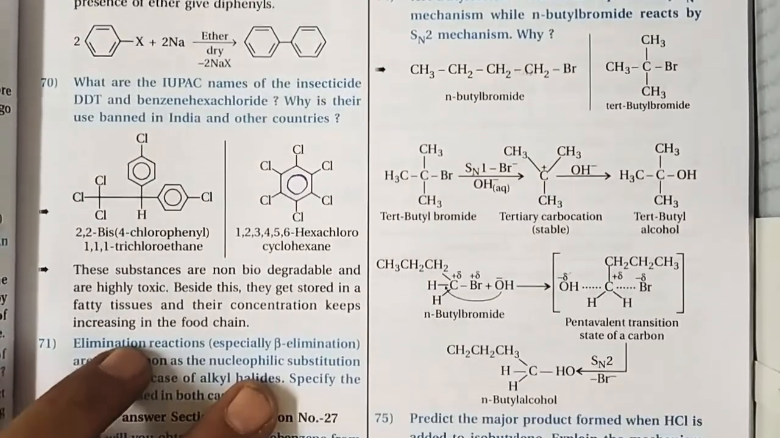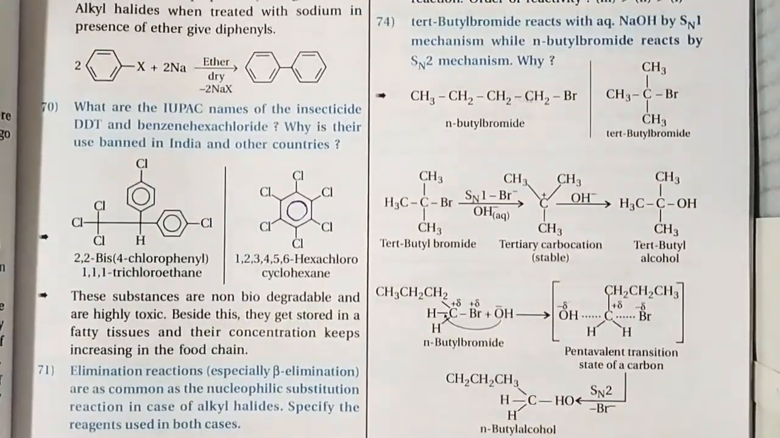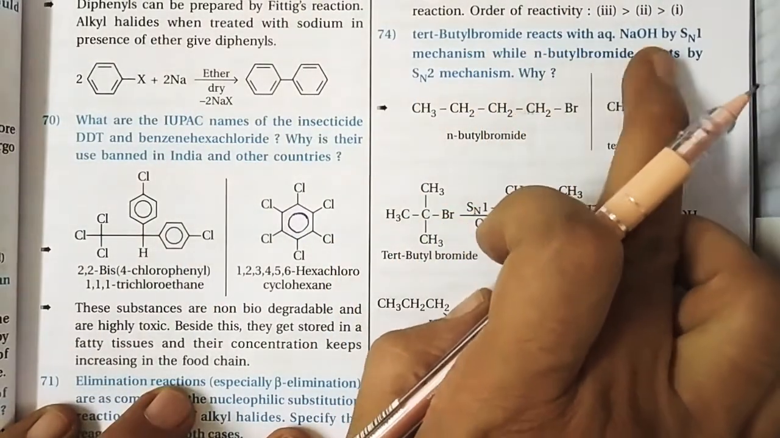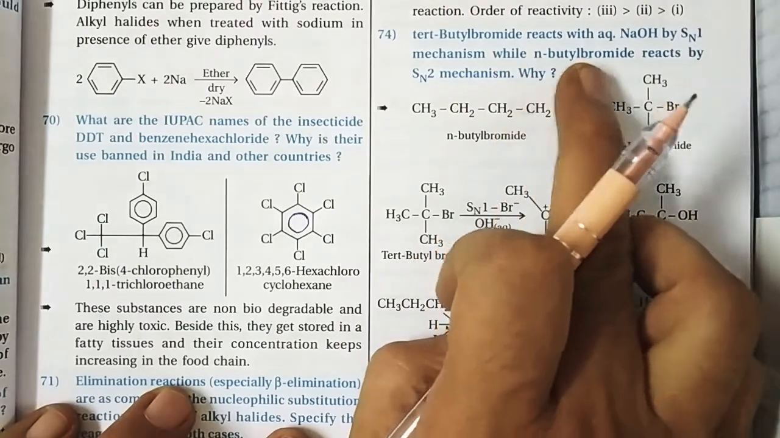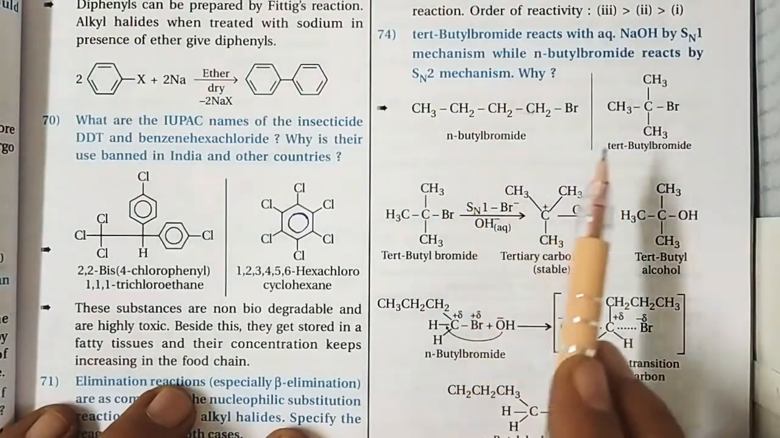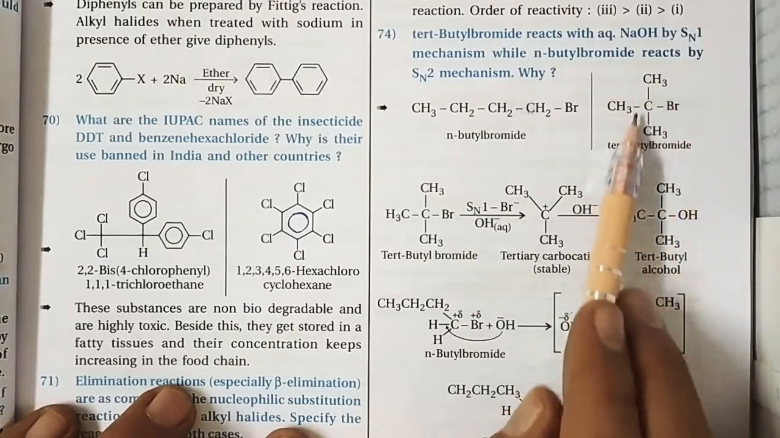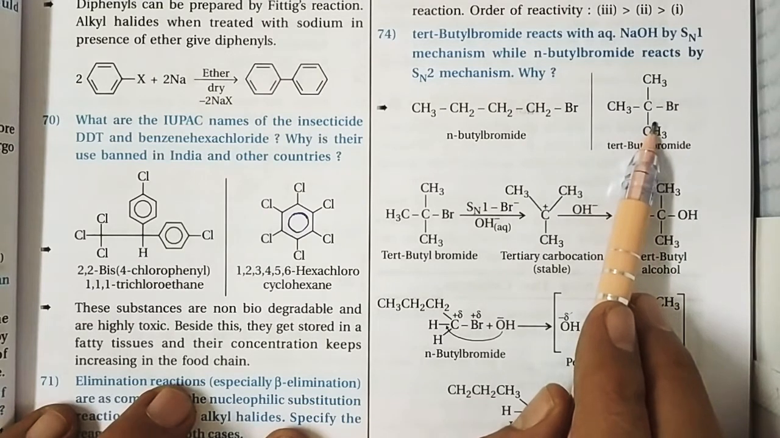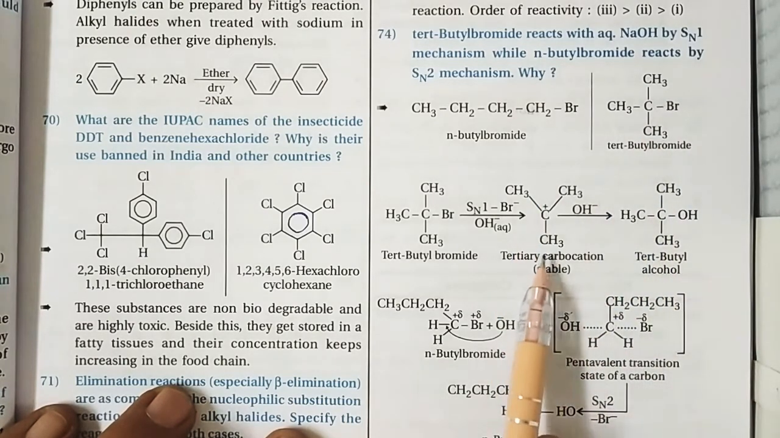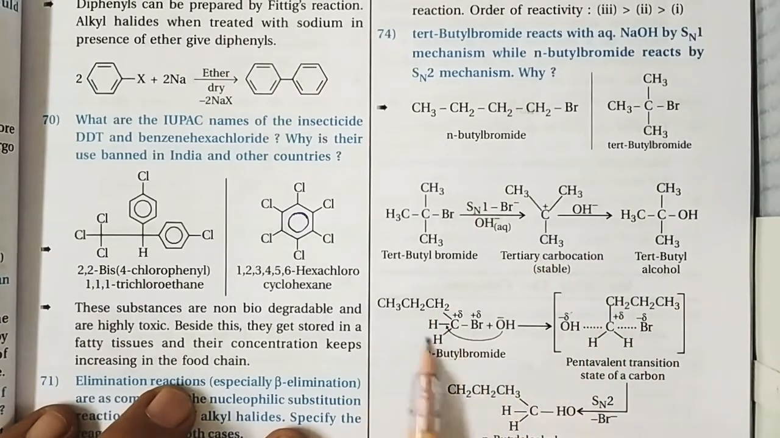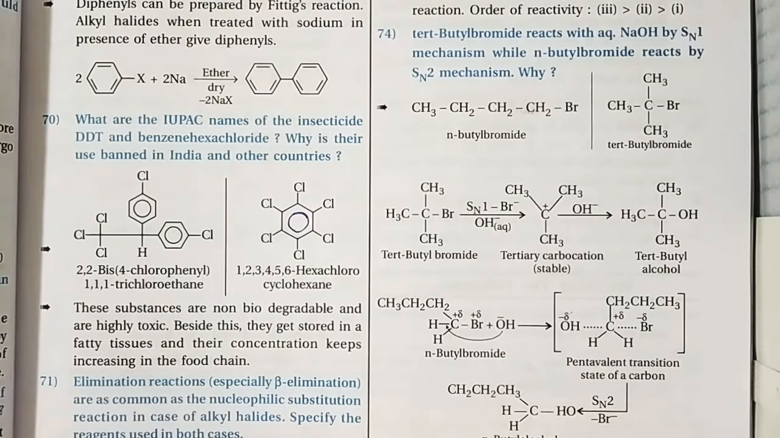Now, tertiary butyl iodide. What is given? Tertiary butyl bromide reacts with aqueous NaOH by SN1, while normal butyl bromide reacts by SN2. Why? Tertiary butyl has steric hindrance, so with aqueous NaOH it first forms a stable carbocation and converts into tertiary butyl alcohol. But in the case of normal butyl bromide, there is no such crowding effect or steric hindrance that we have to observe.